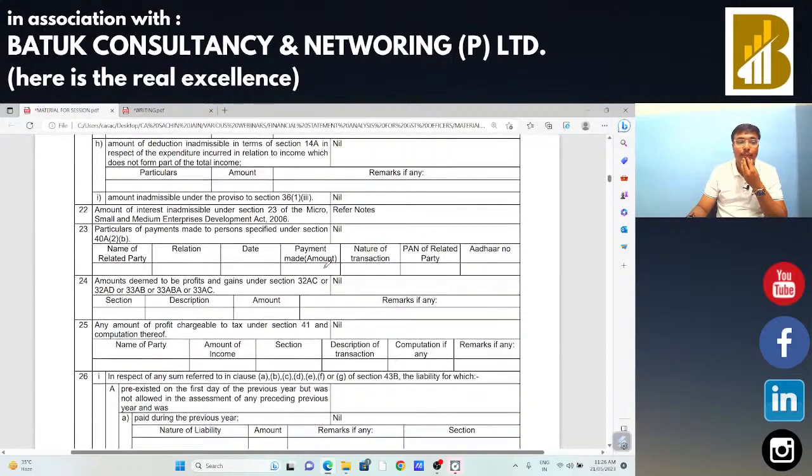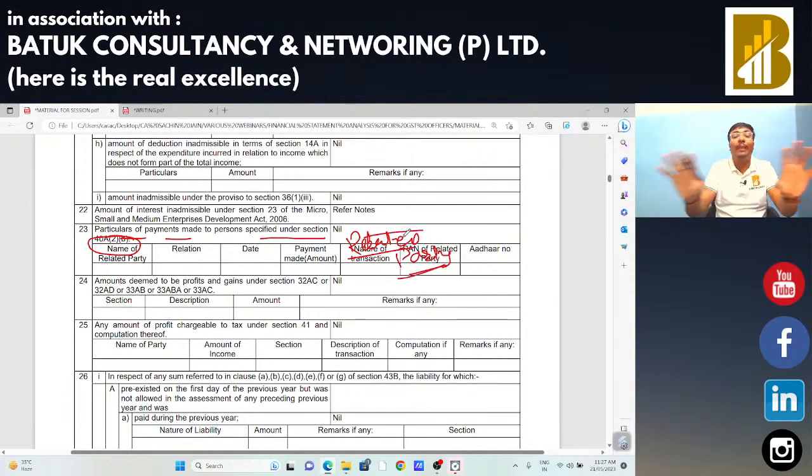So there are certain important points on which I am going to discuss next. Particulars of payment made to persons specified in section 40A(2)(b), that is related party. Clause number 23, that is related party. In that case this clause is blank because there are no transactions with the related party.